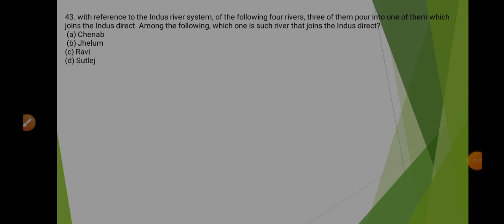Chenab, Satluj, Ravi, Jhelum and Beas, they are the tributaries of Indus river, and Jhelum, Chenab, Ravi and Beas, they all meet Satluj river, and Satluj eventually meets Indus river near Mithankot region. So here the correct option will be the Satluj.